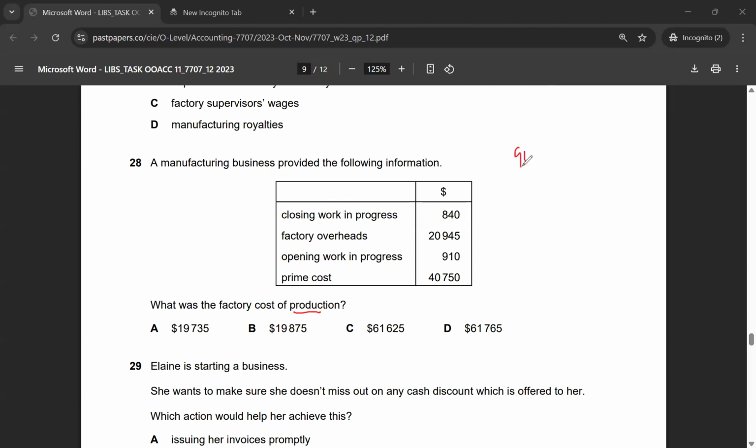You can do the math. I will tell you the logic. 910 plus 2945 minus 840 plus 4750. When you do the arithmetic here, that should give you 61,765. The correct answer for multiple choice 28 would be option D.